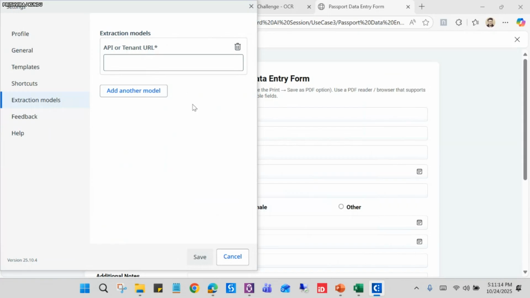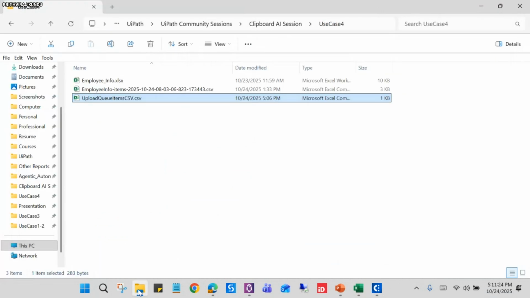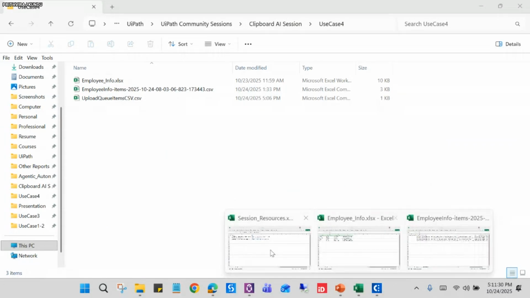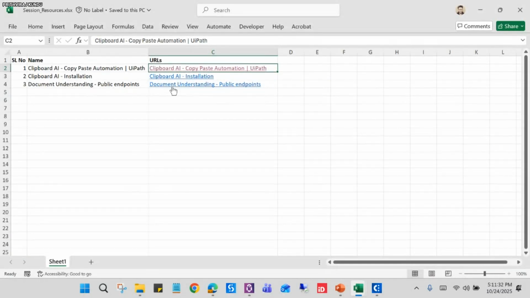other document type, like for our example, let's say payslip, right? So for payslip, we need to add the tenant URL or API. From where can we get it? Again, we have one UiPath documentation link that I will be providing in the chat. If we click on this link, this is coming under the Document Understanding public endpoints.